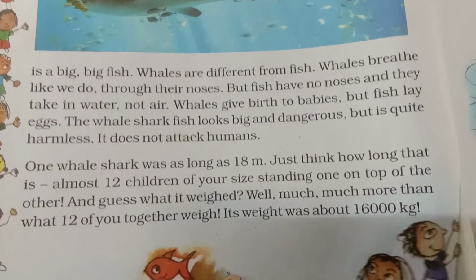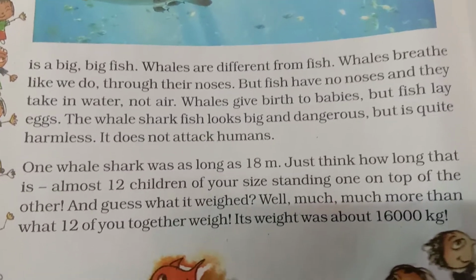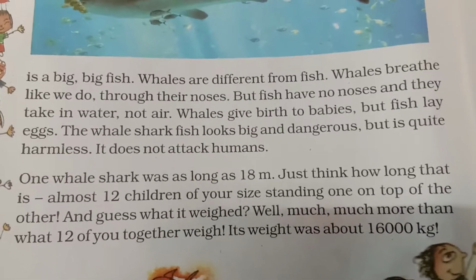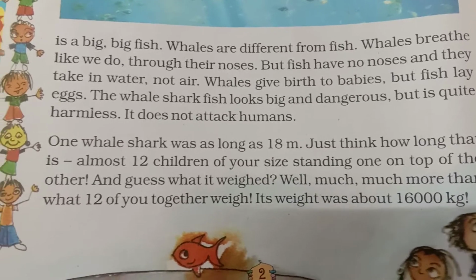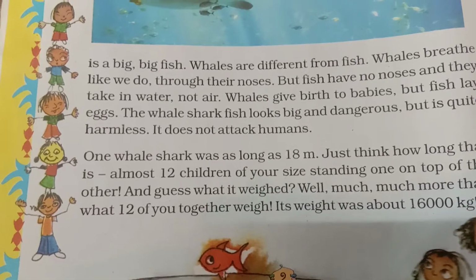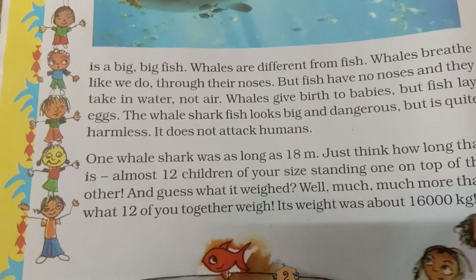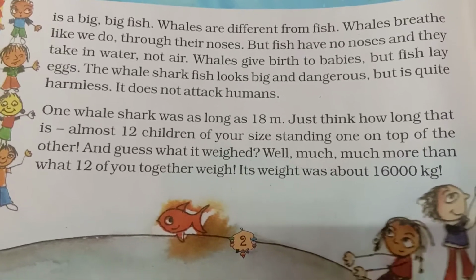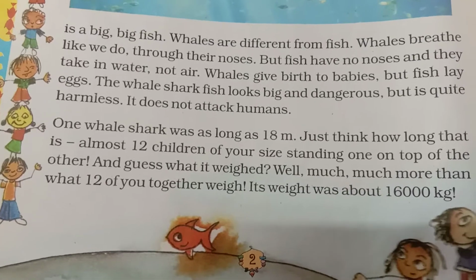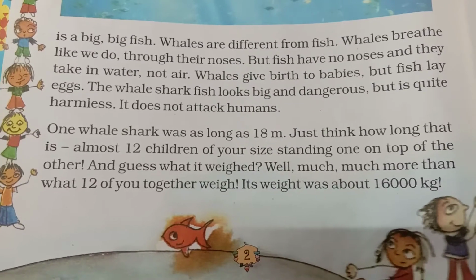So which is the biggest fish? It is the whale shark. It is 18 meters long and its weight is 16,000 kgs. Its length is approximately equal to 12 of the children of class 5th. On average, their height will be equal to the length of this whale shark, which is 18 meters. The smallest fish is just 1 centimeter.